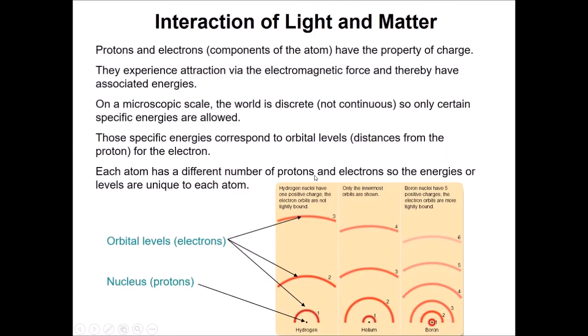All right. So just to recap the stuff we talked about last time, real quickly. We talked about atoms. We talked about them having protons and electrons. They're attracted to each other. The electron, however, cannot be wherever it wants to around the proton. It's sort of restricted to different levels inside the atom. These levels are unique to each atom. So the transitions that the electron can do are also unique.